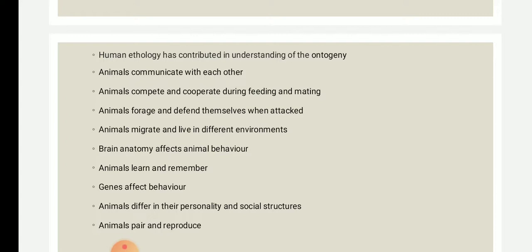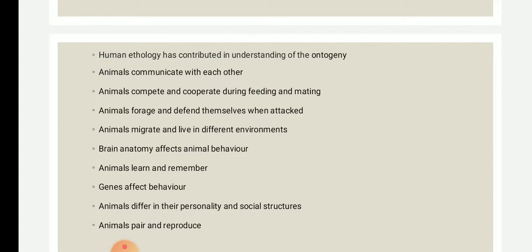Then animals migrate and live in a different environment. This is also a study carried out by ethologists. That is, due to increased competition, lack of resources, and predators, animals tend to migrate from one place to another due to environmental changes, okay.